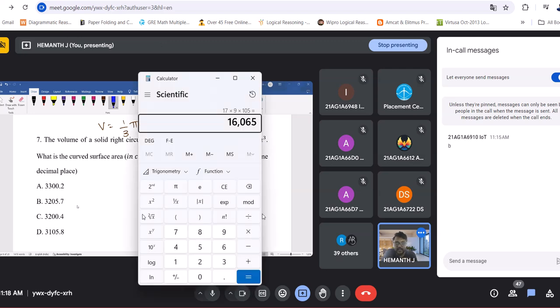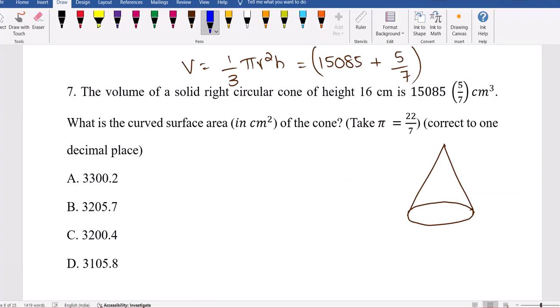Top and bottom area is not required; we need the curved surface area. The slant height L needs to be calculated before going for the question. This is the height, this will be the radius. Using the Pythagoras theorem, you can calculate L. Before that, you need to calculate r.